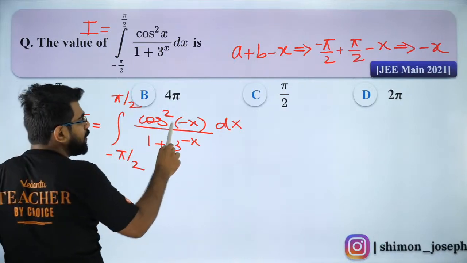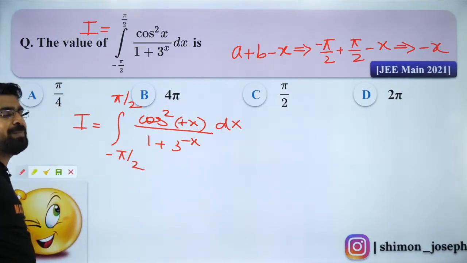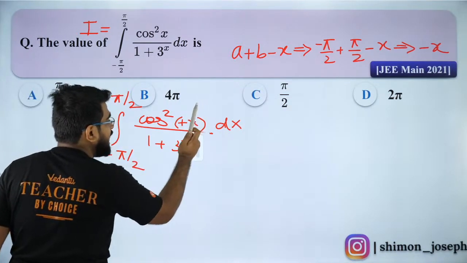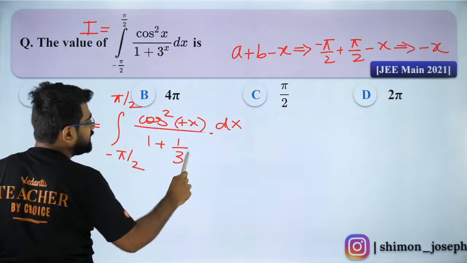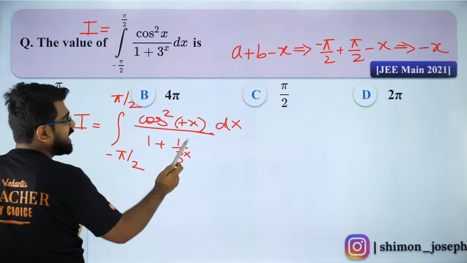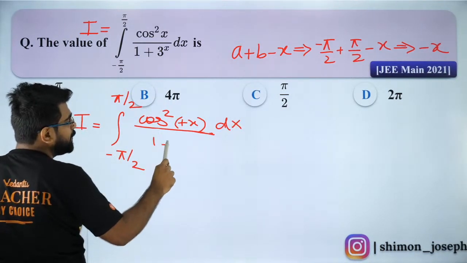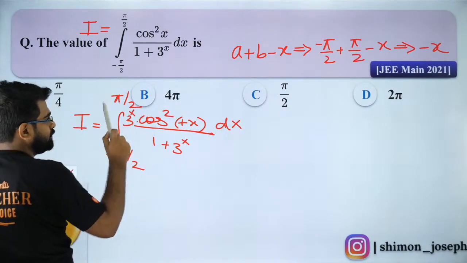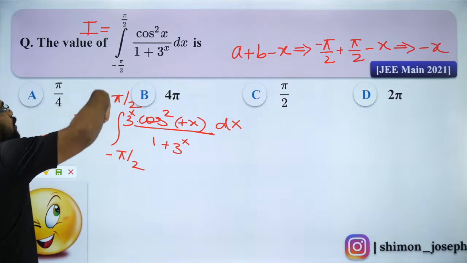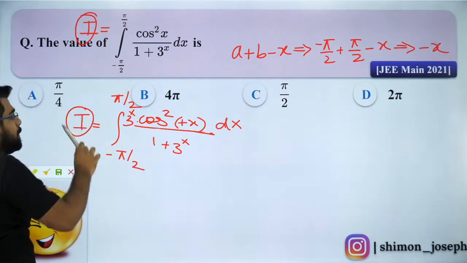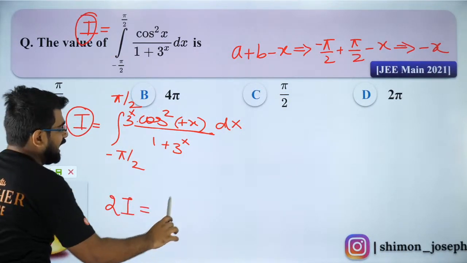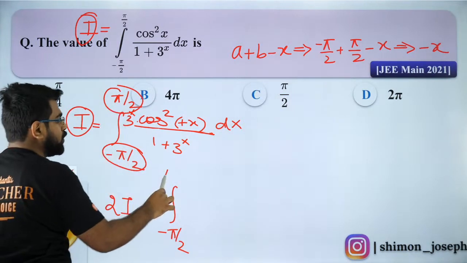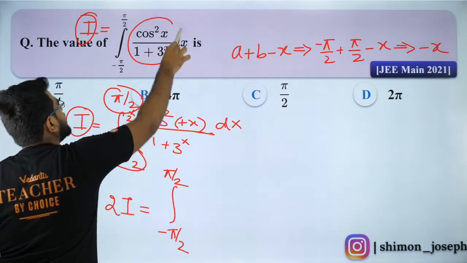Everybody? Now cos square minus X is as good as cos square plus X. It doesn't matter. But 1 plus 3 power minus X, I can write it as 1 plus 1 by 3 power X. And if I take LCM, it will become 1 plus 3 power X by 3 power X, which I will take to the numerator. Now let's add both of them. So I plus I, my dear children, will be 2I, and since the limits are the same, from minus pi by 2 to pi by 2, I can add these two integrands.